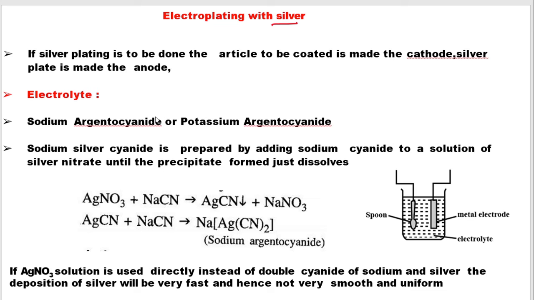So we use a complex salt like sodium argentocyanide or potassium argentocyanide to enhance the efficacy of electroplating, that is, a smooth and uniform deposition of the metal silver on the article takes place.